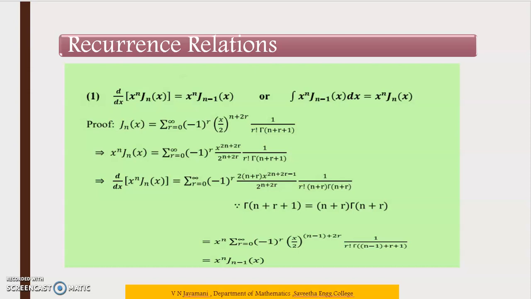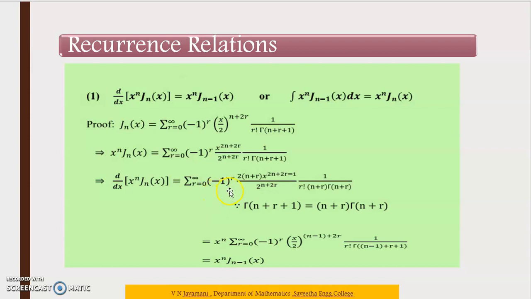Then we are multiplying x power n on both sides. If you multiply by x power n, one x power n is already there, so the numerator can be written as x power 2n plus 2r. The denominator we have as 2 power n plus 2r. Then write the rest as it is. Now we have to differentiate on both sides with respect to x.